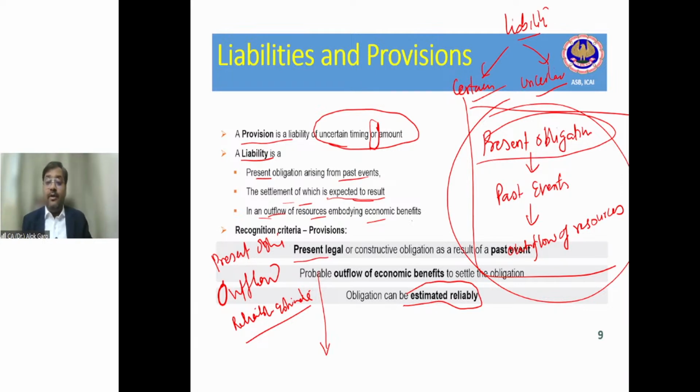But since the amount is not certain, how will you know that after 20 years what should be my restoration cost, what should be my dismantling cost? How would you be able to know? And that is why, so present obligation is there. Why? What is the past event? Because you have installed a plant in the leasehold premises, and you have to dismantle it after 20 years. You have to restore the land after 20 years, right? So present obligation due to past event is there.